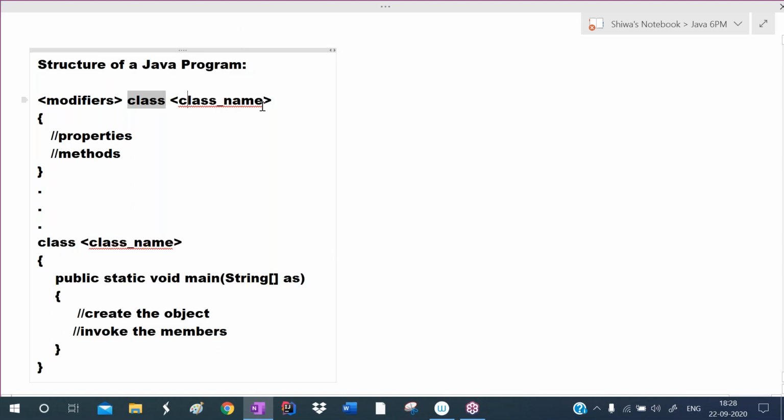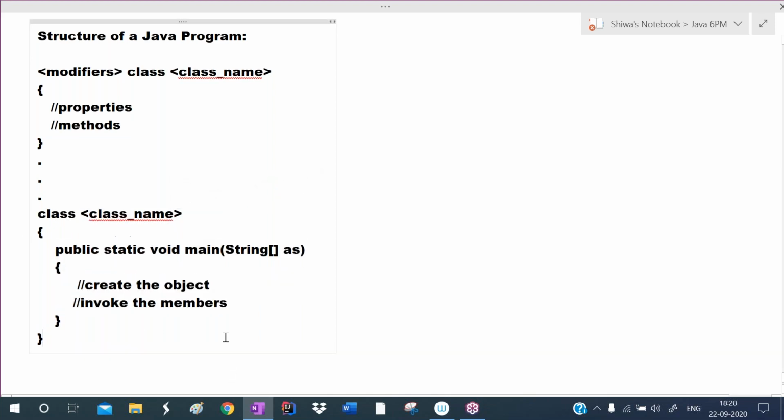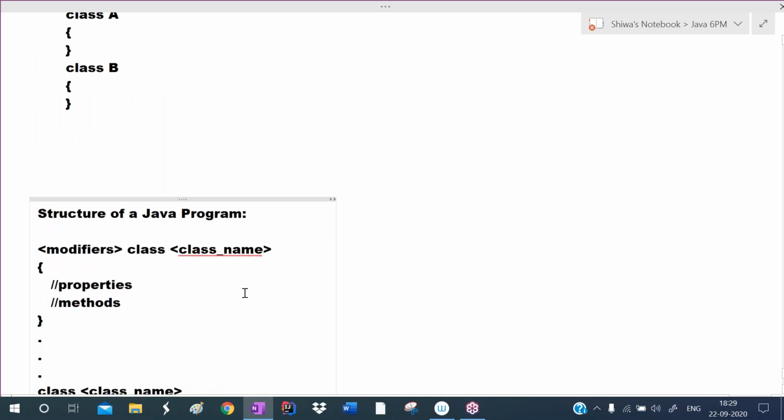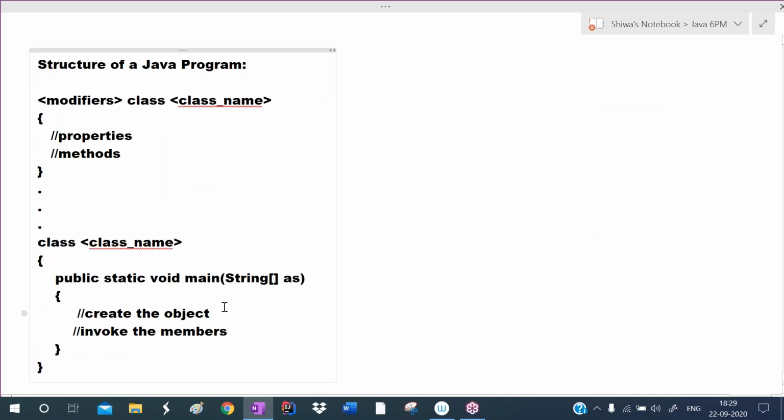So generally we write the class name. In the class, what do we define? Properties and methods. Like this, we can define any number of classes. So finally, we define the main method class. So class, give the class name. Here define the main method. Okay. So this is the structure of a Java program.